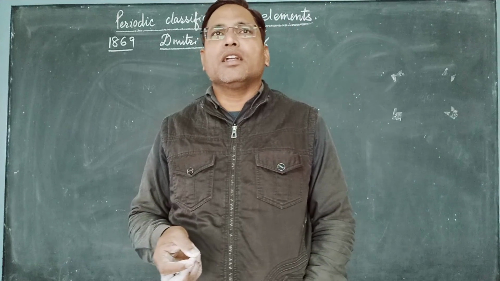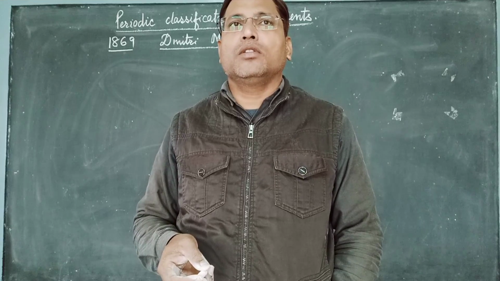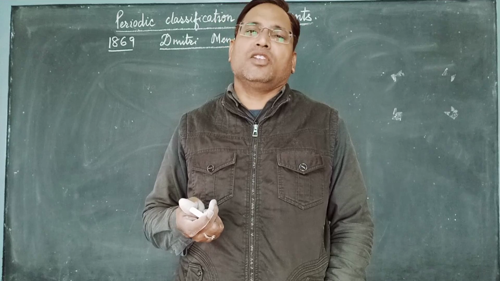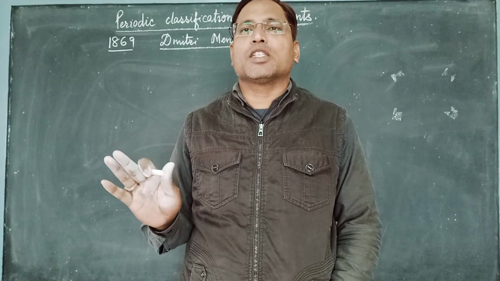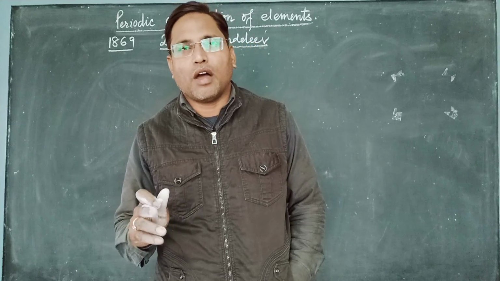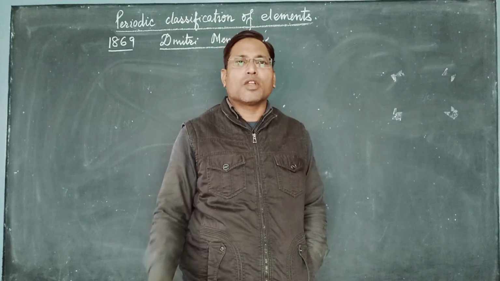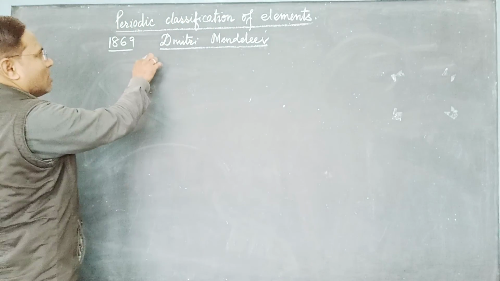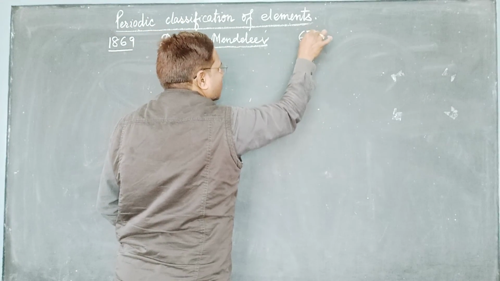What Newlands had told was that only 56 elements will exist in nature. No more elements will be found. But after a few years only, more and more elements were found. So by his time, around 63 elements were known.